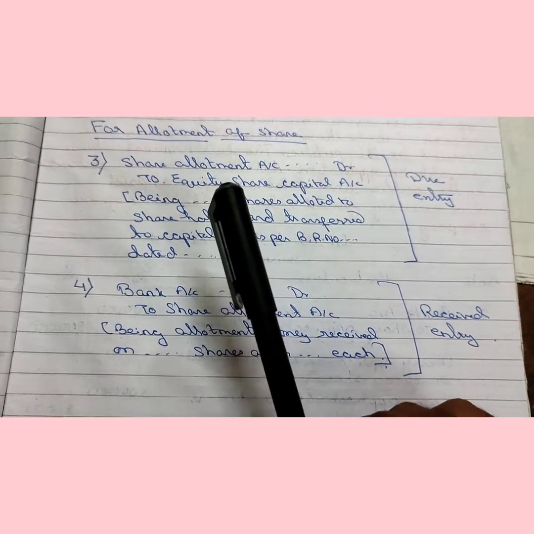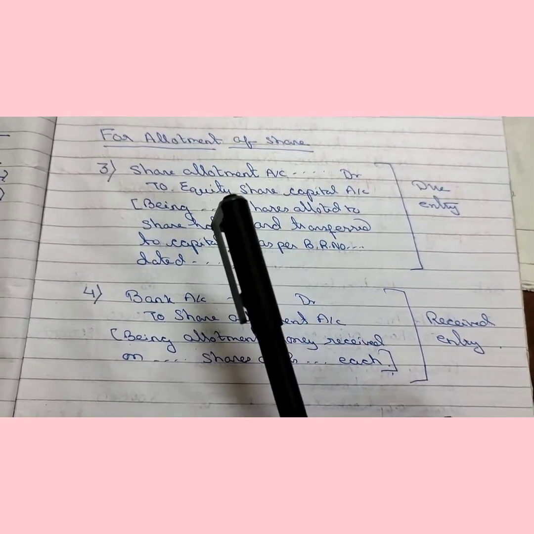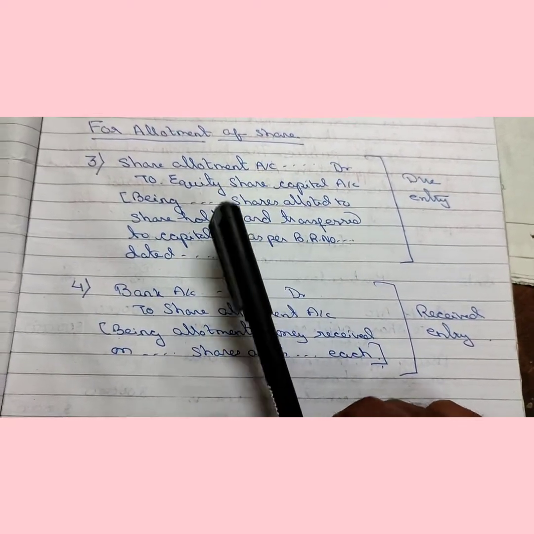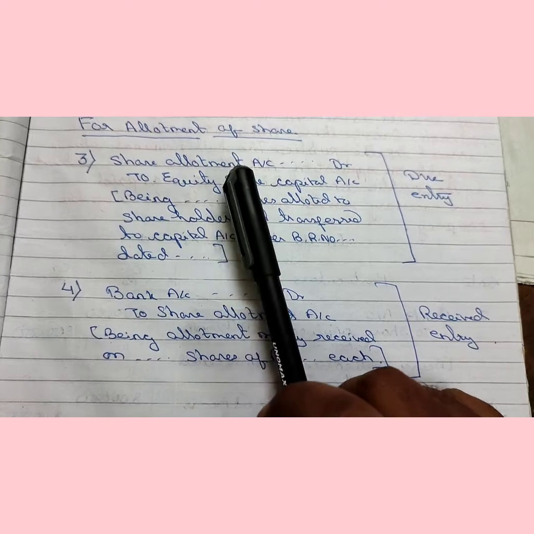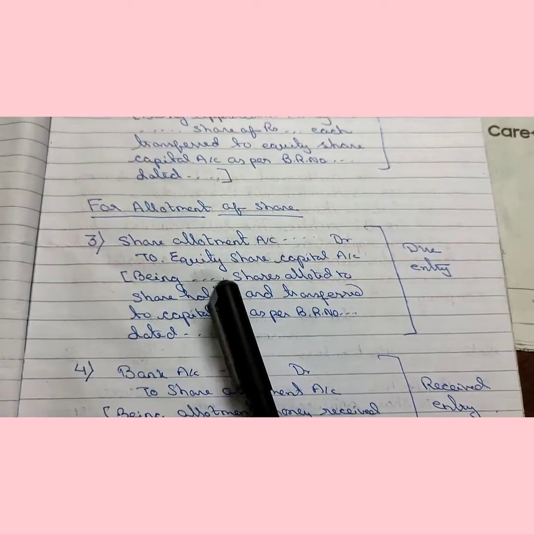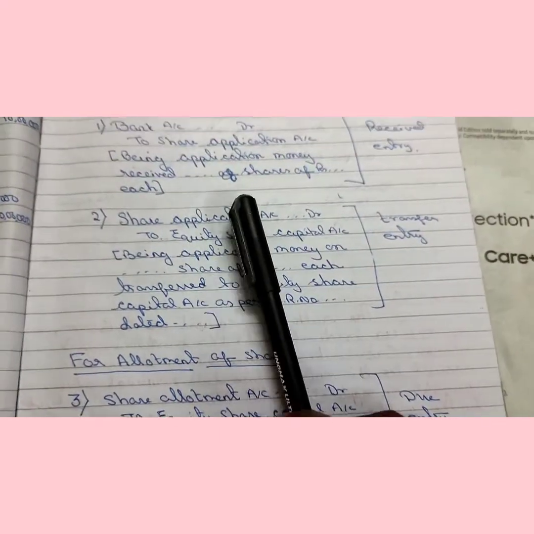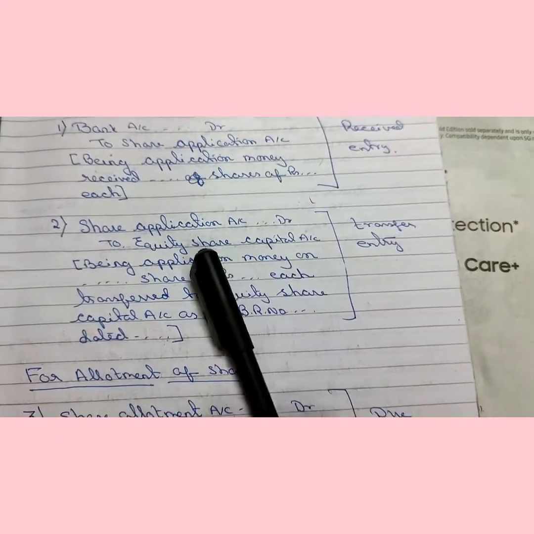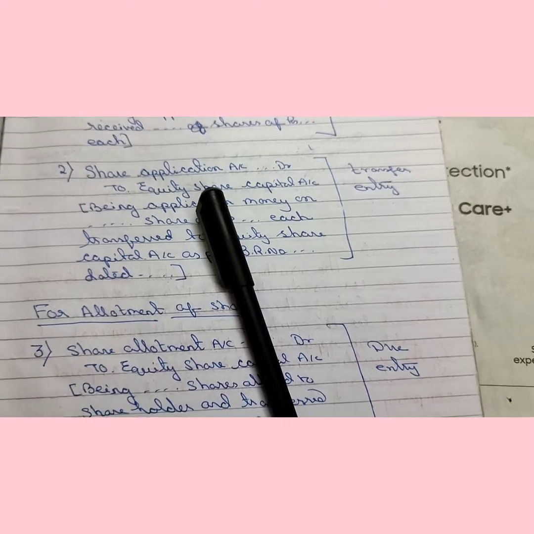And for this, first they decide in their board meeting that they have to call for the allotment money. In case of application, we see that the received entry is passed first and after that the transfer entry is passed.